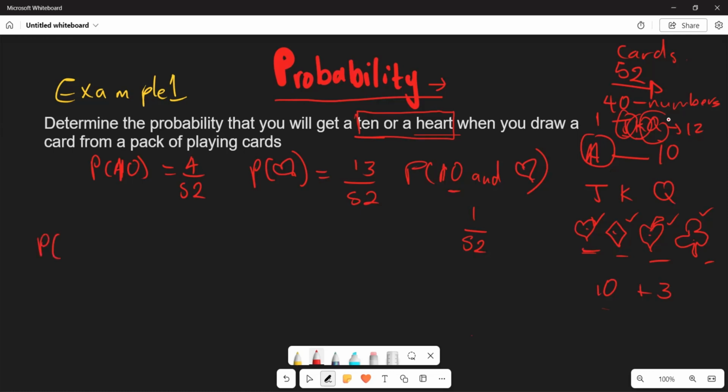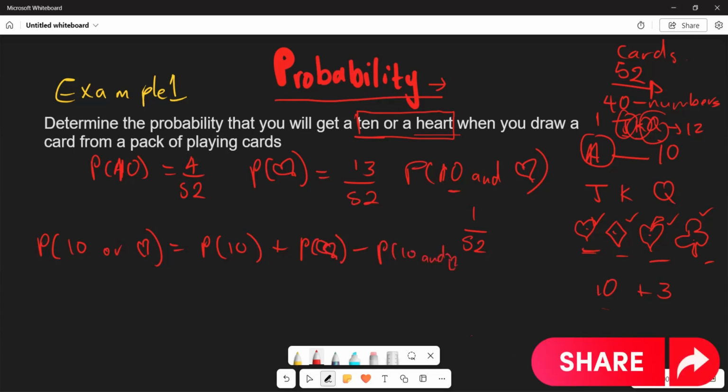The probability of 10 or heart is represented by the probability of your 10 plus the probability of your heart, and subtract the probability of your 10 and heart. What is the probability of 10? It is 4 over 52, plus the probability of your heart, which is 13 over 52.